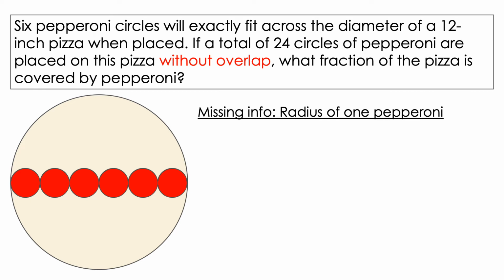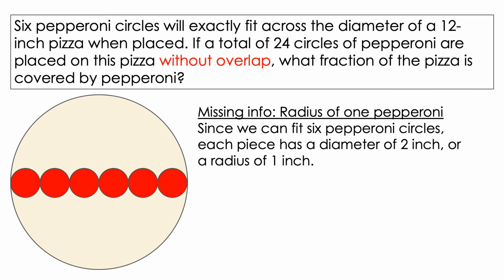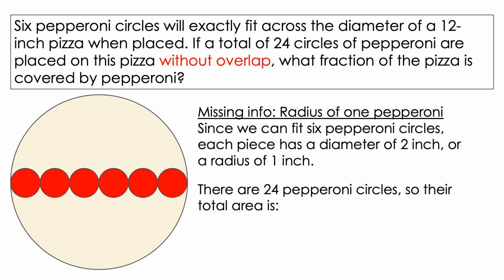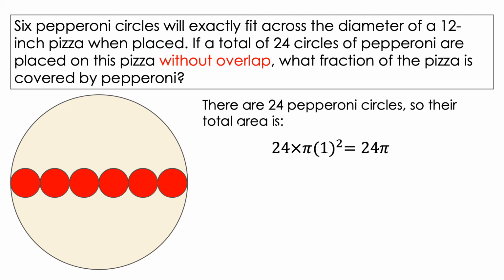Now we should find the radius of one pepperoni. According to the problem, it says we can fit 6 pepperoni circles across the diameter. Since the diameter is 12 inches, this means that each piece of pepperoni has a diameter of 2 inches, or a radius of 1 inch. Now there are 24 pepperoni circles, so their total area is 24 times pi times 1 squared, or 24 pi. And the area of the big circle is simply pi times 6 squared, or 36 pi.